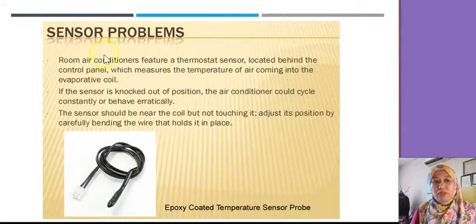Sensor problem. The sensor is very important because it is involved with the temperature. The thermostat sensor, located behind the control panel, usually detects the temperature that the user wants to control. So if it's not working or you don't check it regularly, it will give you an inefficient air conditioning.